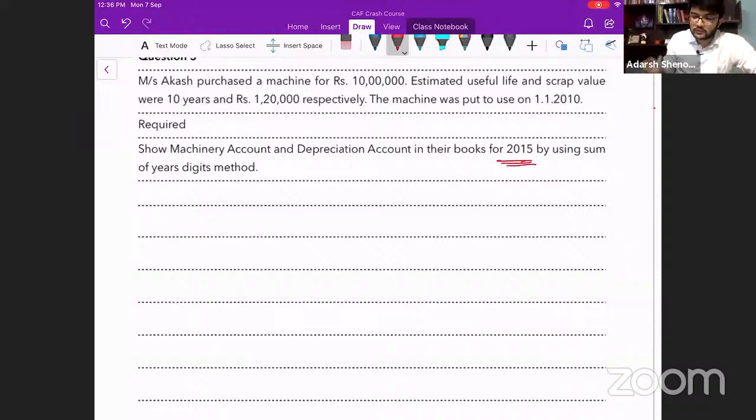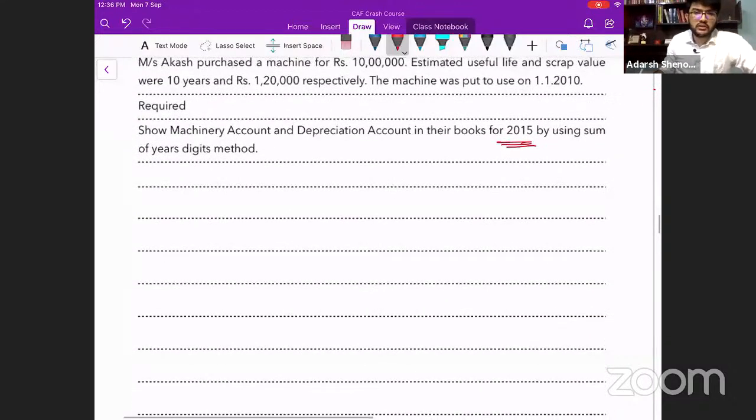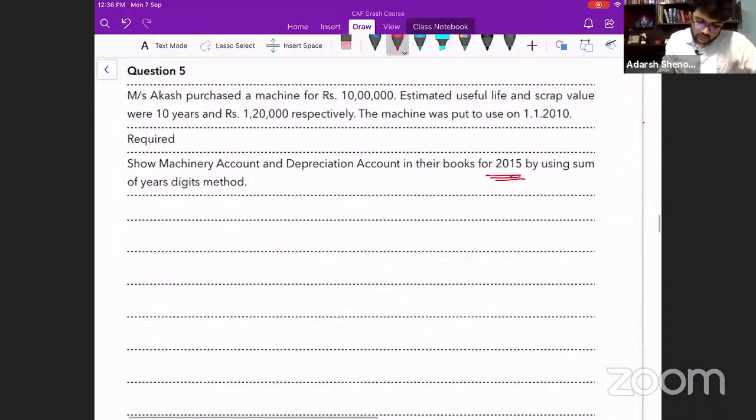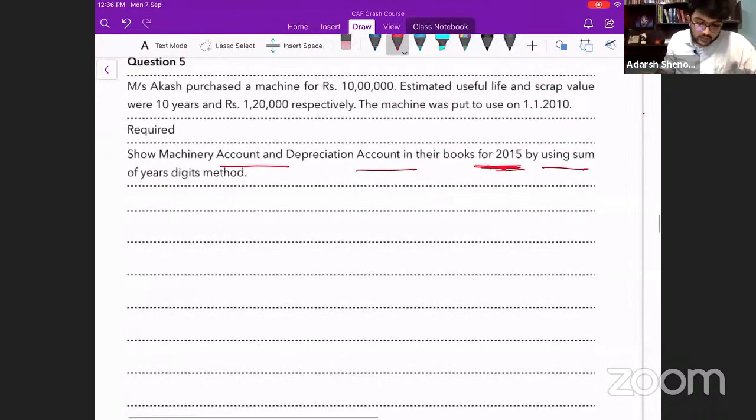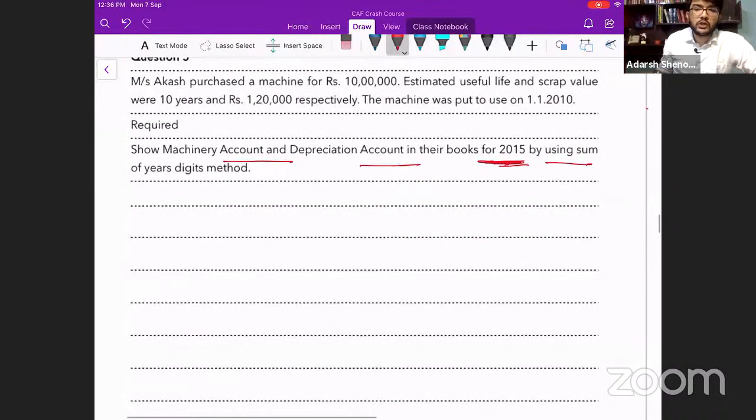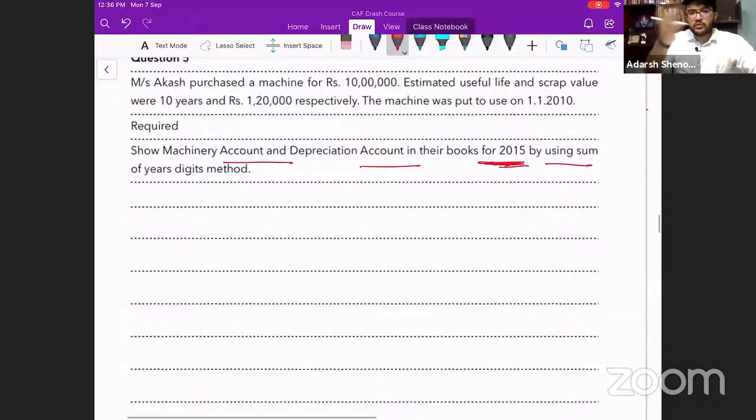For 2015, that means at 2015 end, you have to calculate. You have to draw only 1 year's machinery account actually. Show machinery account and depreciation account in their books for 2015. Only for 1 year we have to calculate. That is 31/12/2015 we have to write by using the sum of years digits method. Can we calculate the depreciation for 2015? You can calculate for all the years if you want. Just for practice, you can do it for all the years.